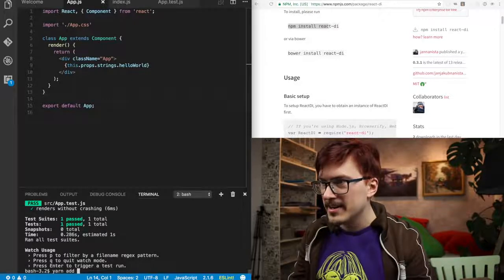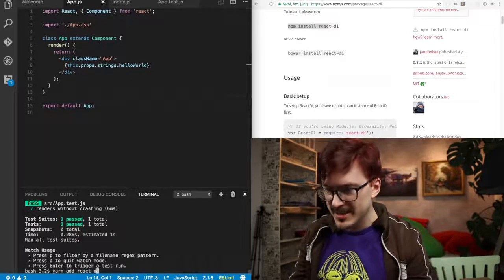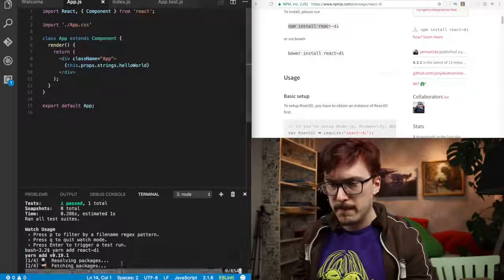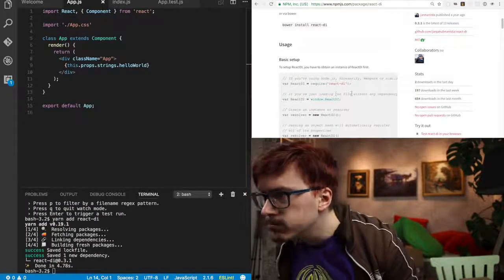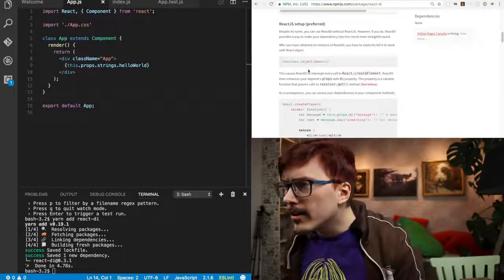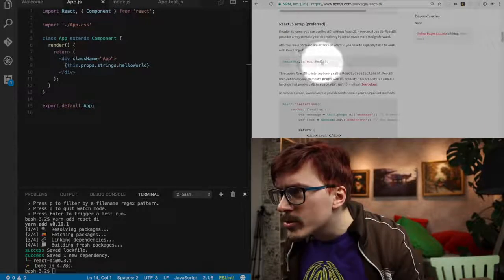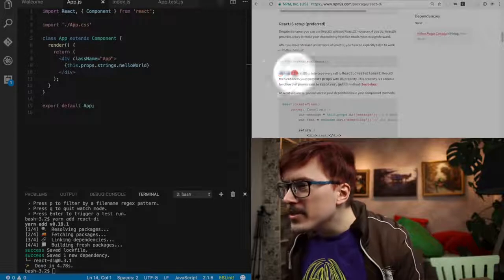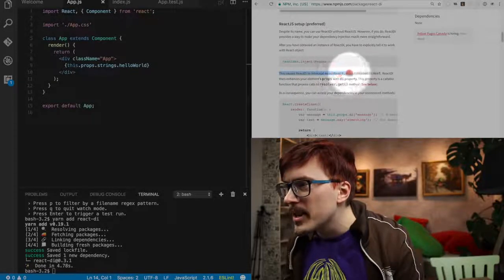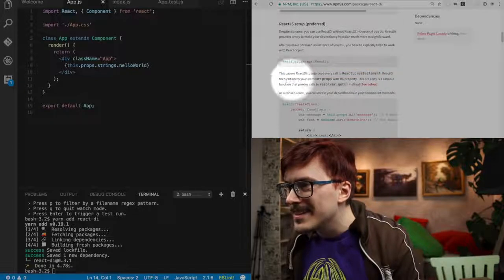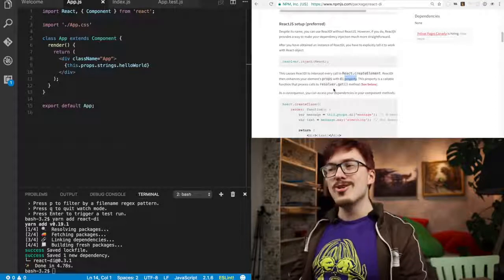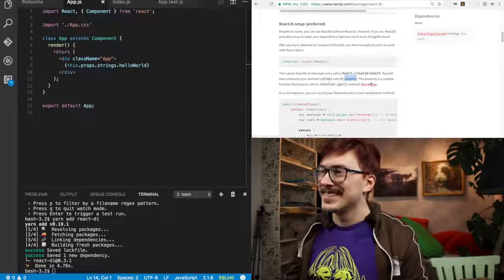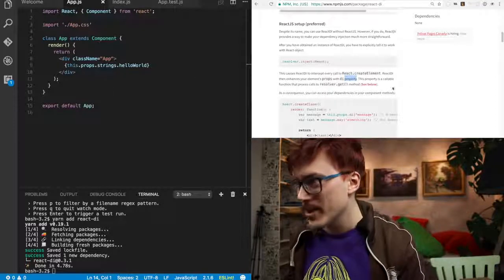Yarn add React DI. I have to read this for a little bit. Oh, hang on. Resolver inject React. Oh! This causes React DI to intercept every call to React create element. React DI then enhances your element's props with DI property. Oh my god! This is exactly what we're looking for.